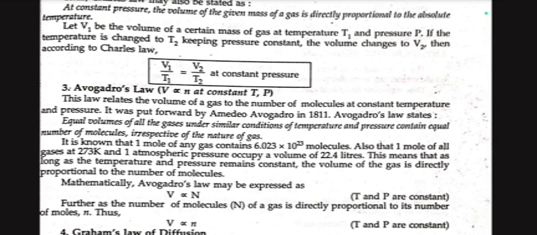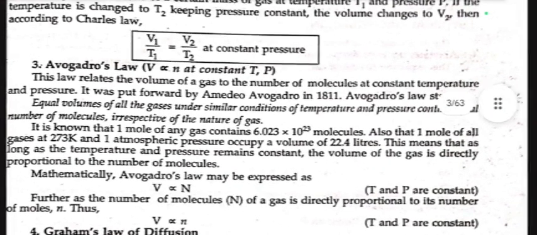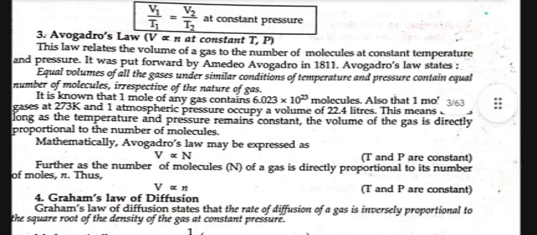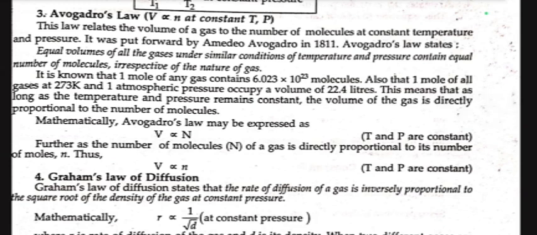It is known that 1 mole of any gas contains 6.023 into 10 to the power 23 molecules. Also, 1 mole of all gases at 273 Kelvin and 1 atmospheric pressure occupies a volume of 22.4 liters. This means that as long as the temperature and pressure remain constant, the volume of the gas is directly proportional to the number of molecules. Mathematically, Avogadro's law may be expressed as V proportional to capital N, where T and P are constant. Further, as the number of molecules of a gas is directly proportional to its number of moles, small n, thus V is proportional to n, where similarly T, temperature, and P, pressure, are constant.